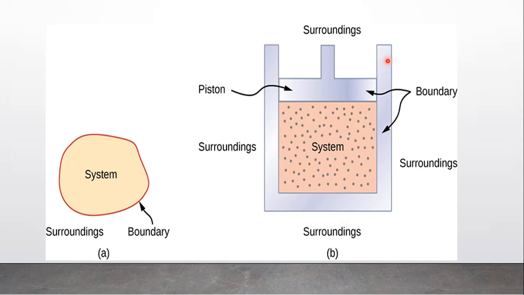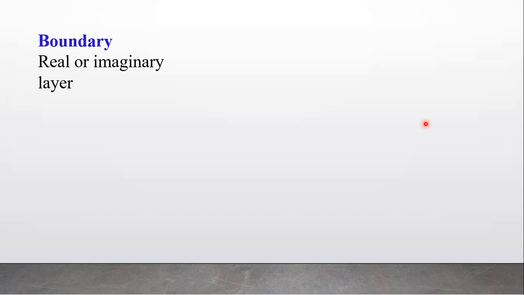Surrounding. And the walls of this cylinder or the walls of this piston are called what? Boundary, which separates system and surrounding. So a boundary may be real or it may be imaginary.